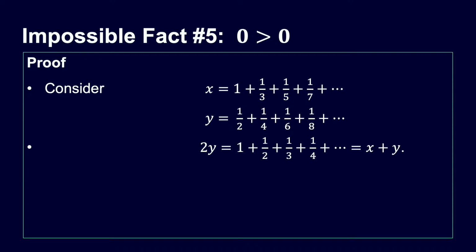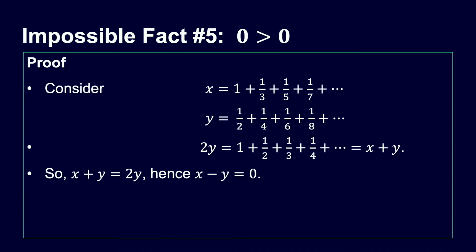All right. What happens if we double y? So now we've just doubled each term, so 1 plus a half plus a third plus a quarter, and so on. So this is actually the combination of x and y, because we've got 1 over all of the odd numbers interleaved with 1 over all the even numbers. So 2y is actually equal to x plus y. So if we rearrange, just take away 2y from both sides, we get x minus y equals 0. Okay, so that's all good.